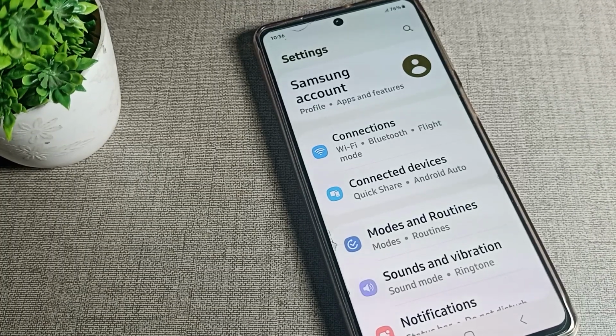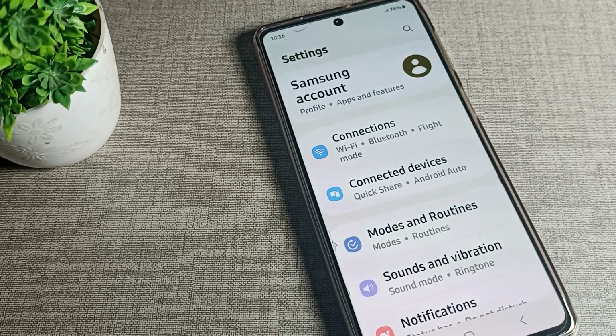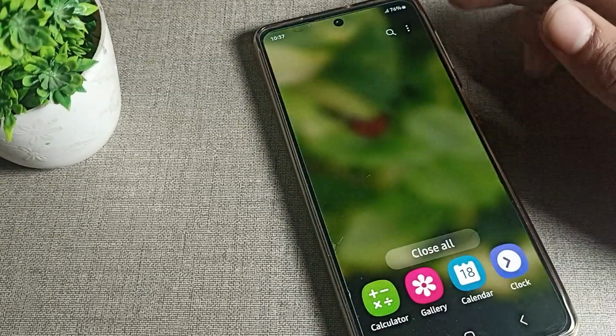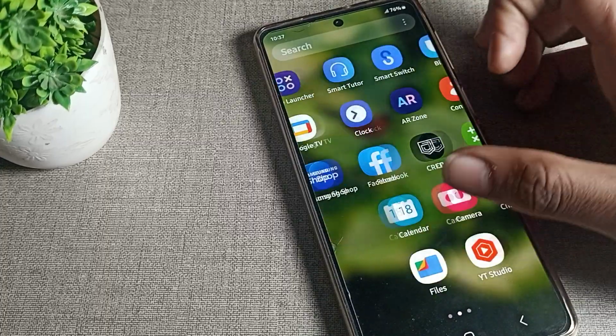Today we are going to talk about the Samsung phone mobile data problem, and how we can solve it. Friends, we want to solve the Samsung phone mobile data problem, and we have a mobile network problem in your Samsung phone device. So how can we solve it? Today, friends, I will show you.